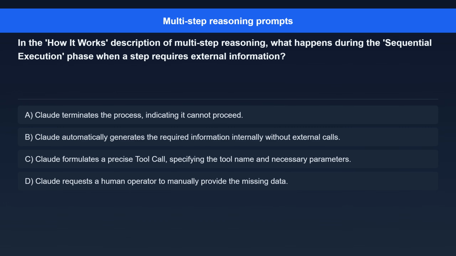Question 3. In the how it works description of multi-step reasoning, what happens during the sequential execution phase when a step requires external information? Option A. Claude terminates the process, indicating it cannot proceed. Option B. Claude automatically generates the required information internally without external calls. Option C. Claude formulates a precise tool call, specifying the tool name and necessary parameters. Option D. Claude requests a human operator to manually provide the missing data.